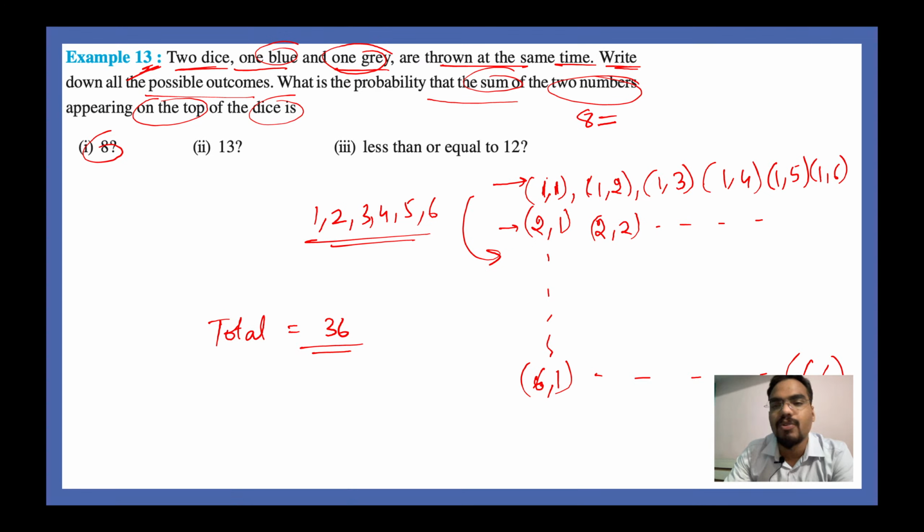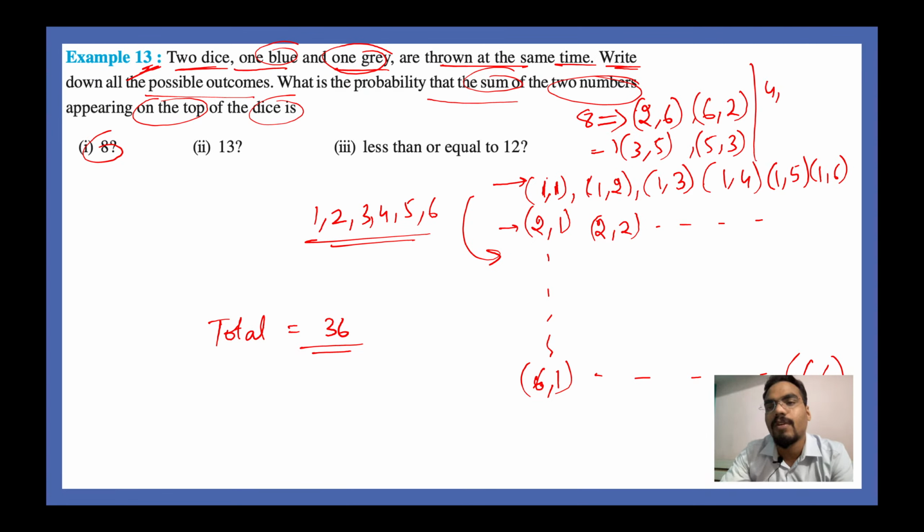What about 2, 1, 2, 2, 2, 3 and all these values? 2, 3 is 5. 2, 4 is 6. 2, 5 is 7 and 2, 6 is 8. So you get 2, 6 as one outcome. Also you can have 6, 2 as another outcome, right? Starting with 3, you have 3 as the first outcome, 5 as the second outcome. Also 5, 3 is another possibility. Then you have 4, 4 as one possibility, right? Apart from this, I don't think there are any other possibilities.